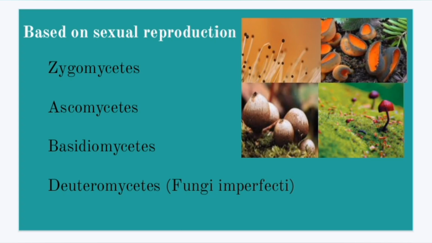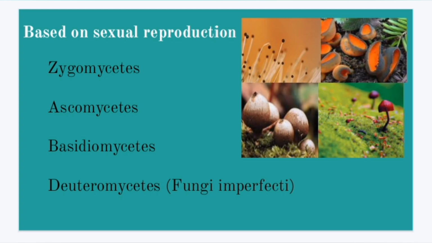Zygomycetes are called so because of the production of zygospores, and Ascomycetes are called so because they produce endogenous spores called ascospores in sac-like cells called asci. Basidiomycetes produce exogenous spores called basidiospores in cells called basidia. And what about Deuteromycetes?